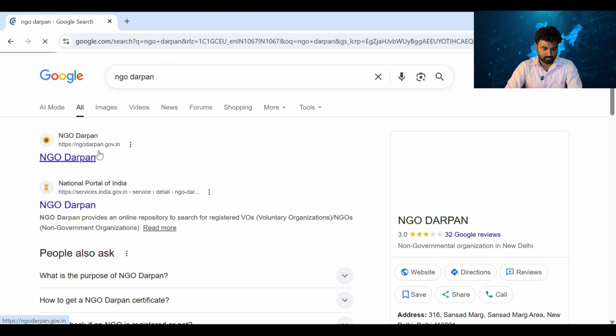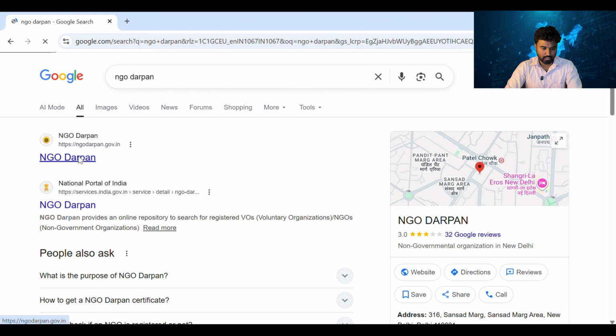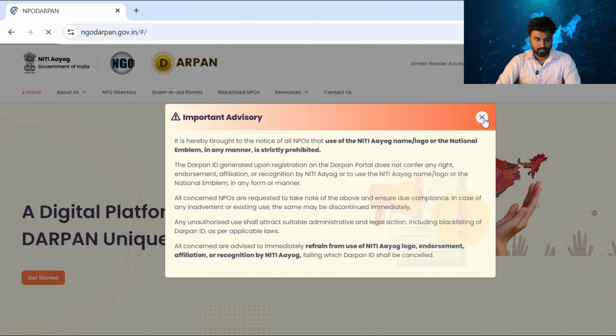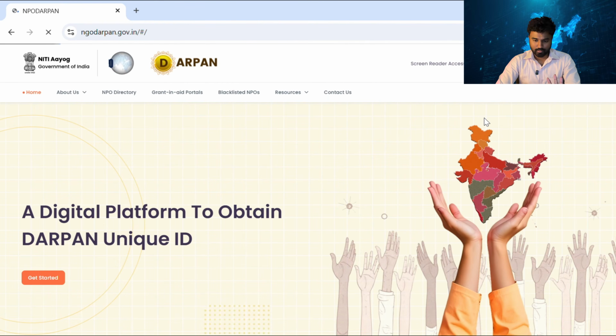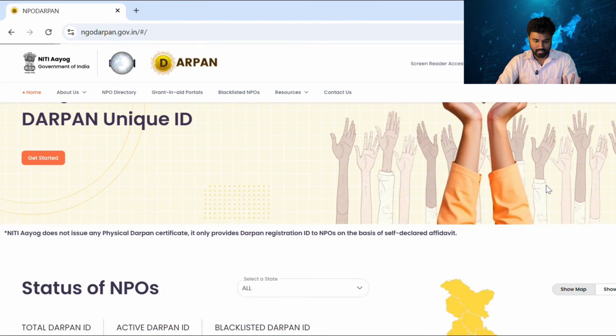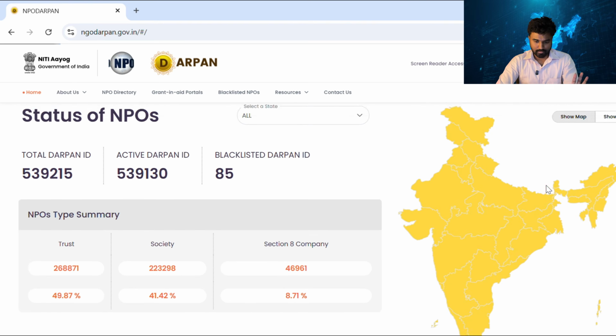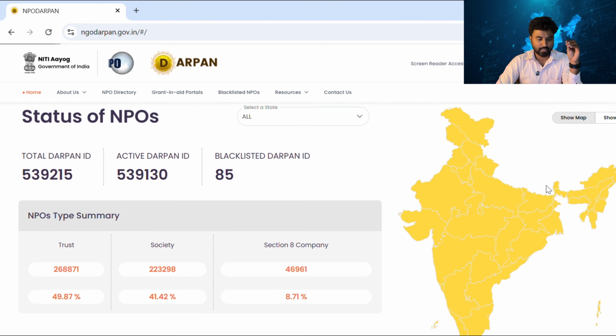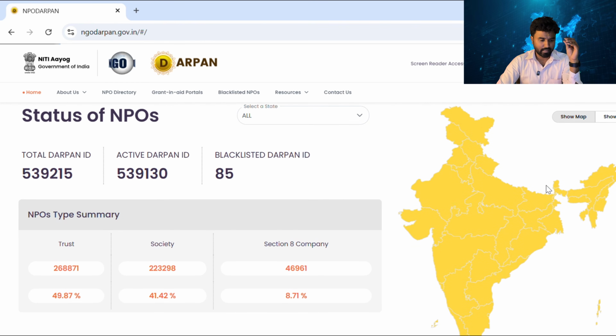So this is ngodarpan.gov.in. This is the official portal. You'll get a portal like this. First of all, the basic details are there on this initial page. For example, the total Darpan IDs are 5,39,215.